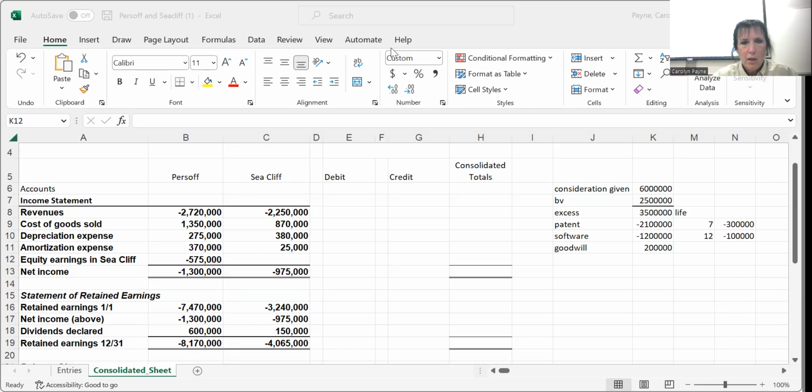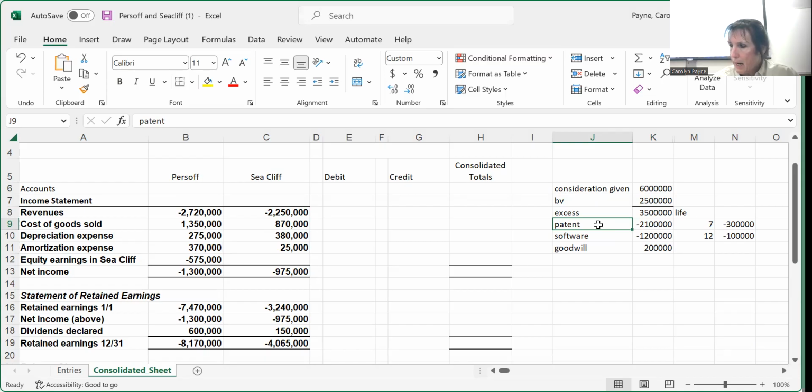All right, so we've already calculated the amount that we paid for the company. So consideration given is $6 million. And it says that the stockholders' equity of C-Clip is $2.5 million. So we have that, and we calculated that we have an excess of $3.5 million. And then they show a comparison of the book value and the fair value of the company.